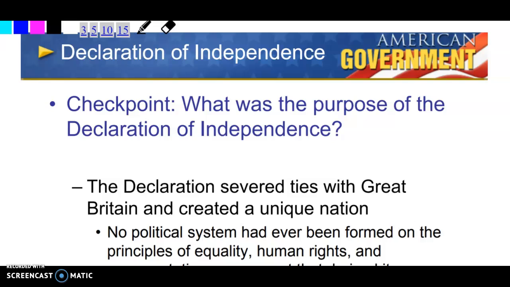All right, part 2 of chapter 1, section 2 notes. Your next heading is the Declaration of Independence. What did it do? It severed ties with Great Britain and created a unique nation.